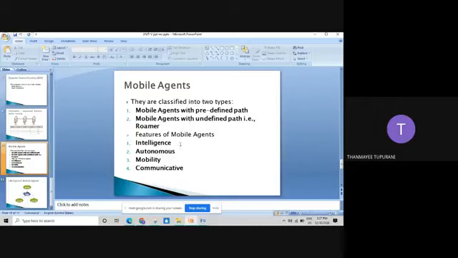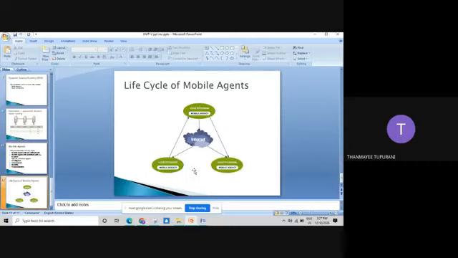And we have something called the features of a mobile agent: it is intelligent, autonomous, mobile and communicative. And we have the life cycle of a mobile agent. It can be considered as a mobile agency of a user program with the internet. It is MN1, 2, 3, and these three are in communication. The life cycle ensures the following.